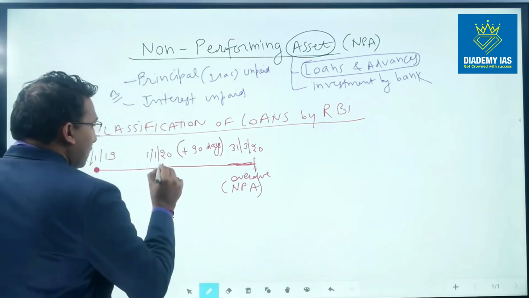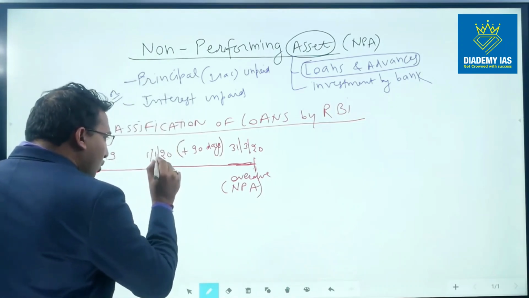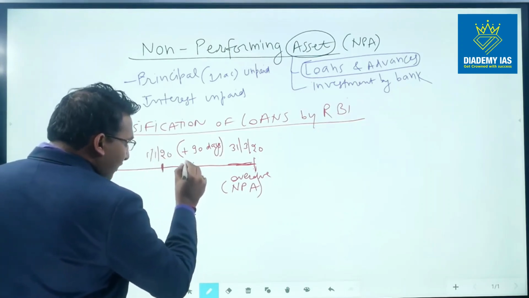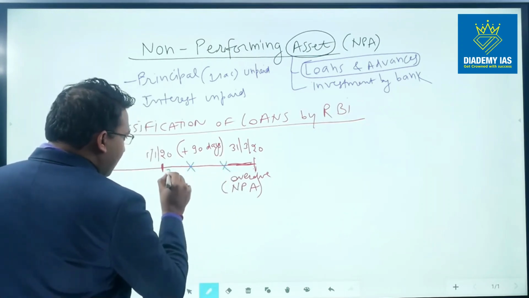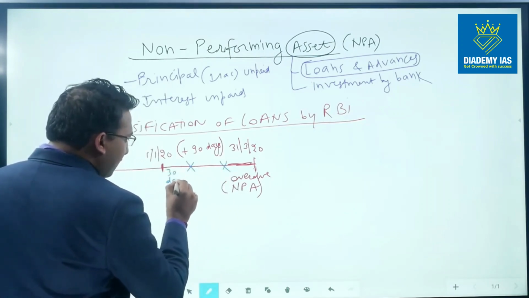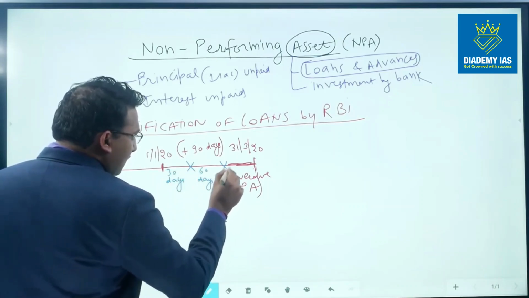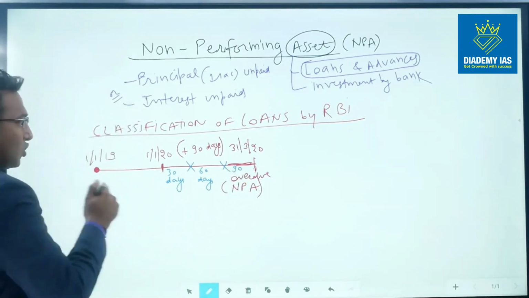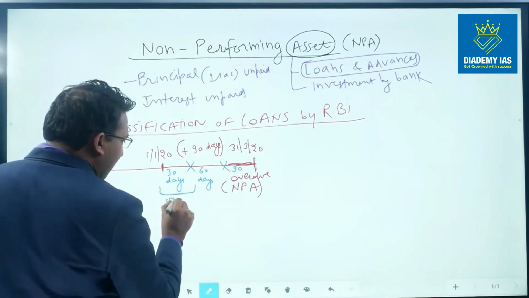Now this loan which becomes due on 1st of January, we can classify into 3 different categories: 30 days from 1st of January, 60 days from 1st of January, and 90 days from 1st of January, right? In the initial 30 days, this is called SMA 0.